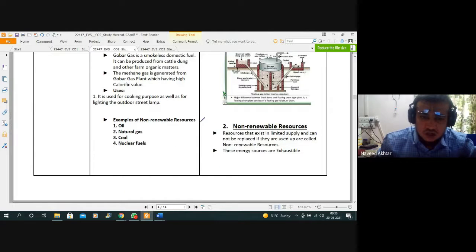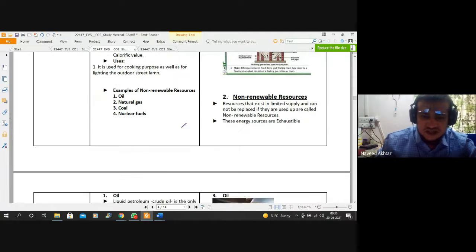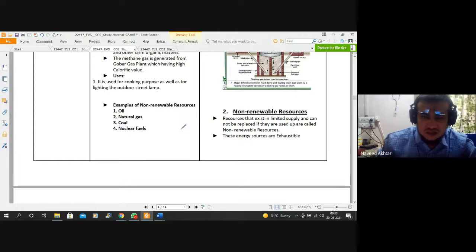Then the non-renewable energy sources: from mineral sources we are collecting oil, natural gas, petroleum, coal, and nuclear fuels, etc. These are examples of non-renewable energy.